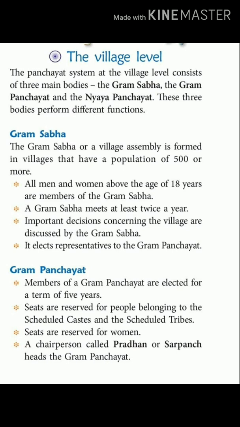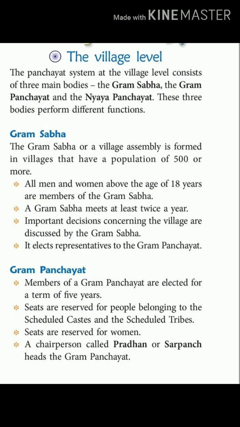Children, we know that under the Panchayati Raj system there are three tiers, which are Jila Parishad, Block Samiti and Gram Panchayat. And now at the Gram Panchayat level, which is the village level, there are three main bodies of the village Panchayat. The first one is Gram Sabha, the second is Gram Panchayat and the third is Nyaya Panchayat.